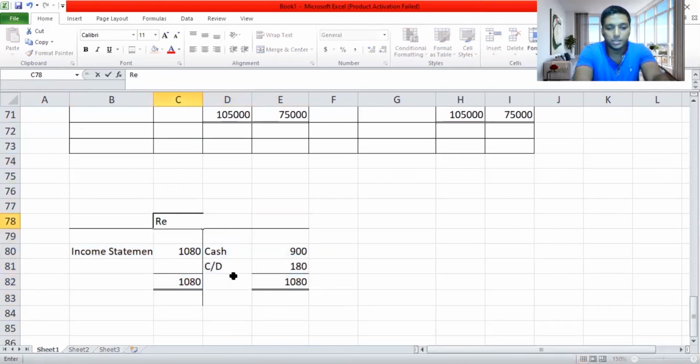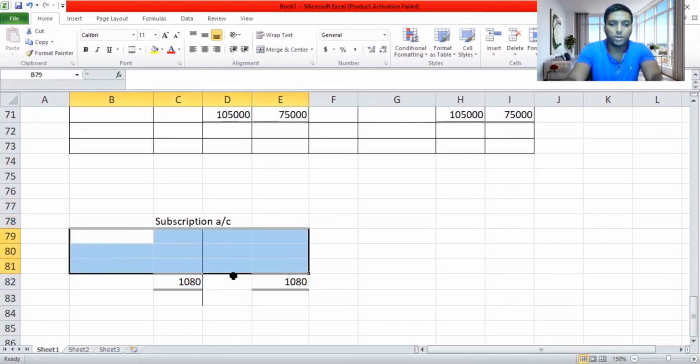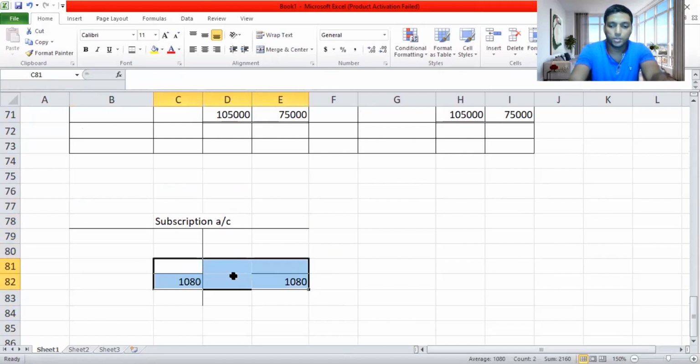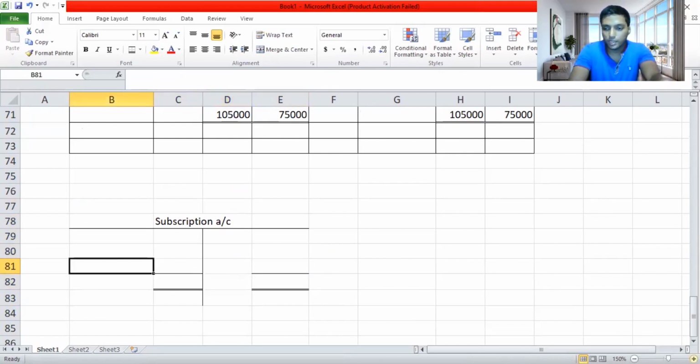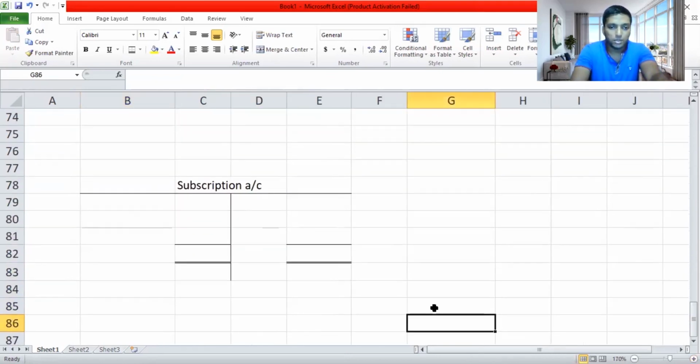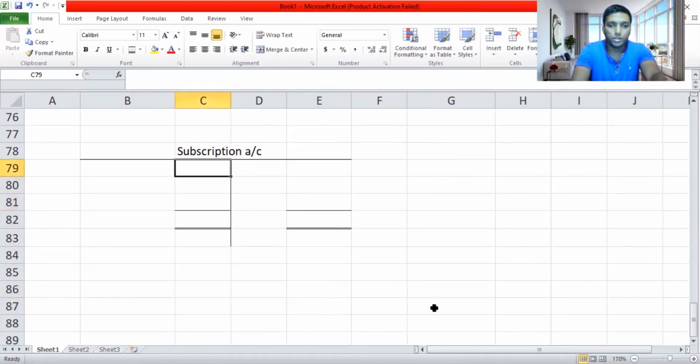Here it is, the subscription account. I'm going to copy this now. Okay, now I want to delete this part also. You need to understand one thing, guys. Subscription account, brought forward: if it is in debit, it means an accrued income. Credit brought forward means it's a prepaid income.